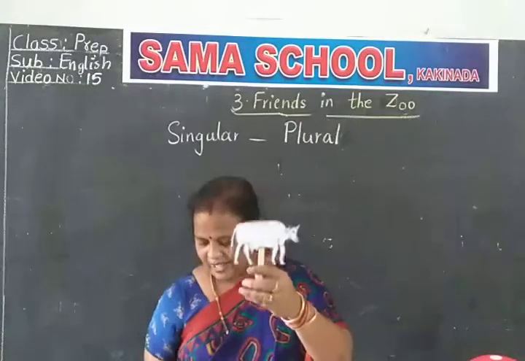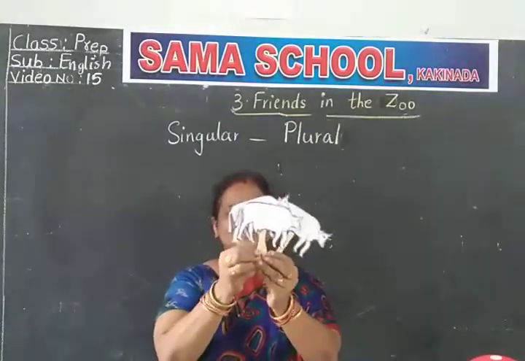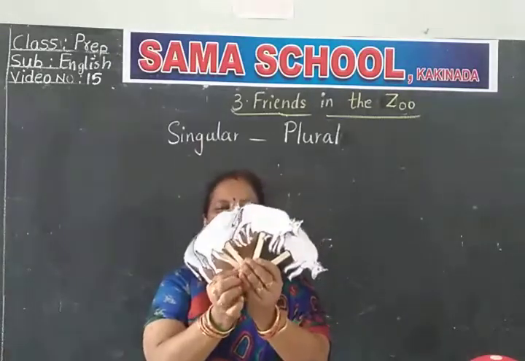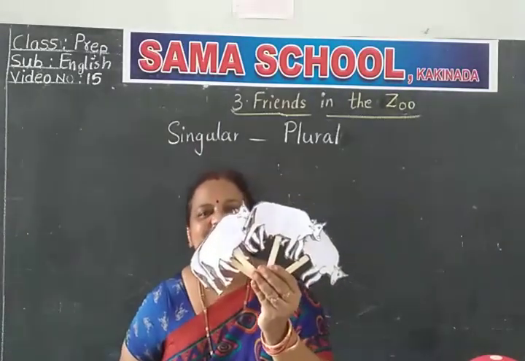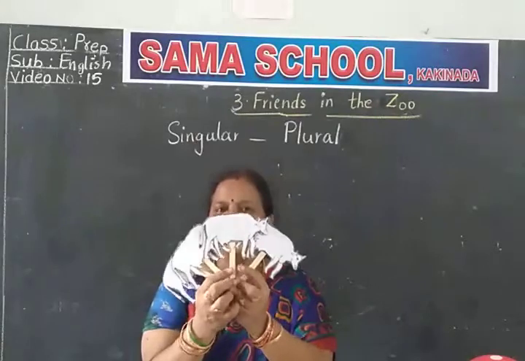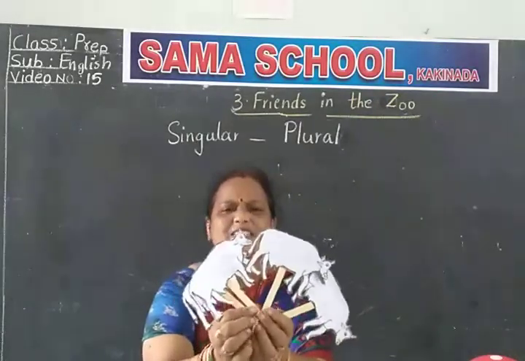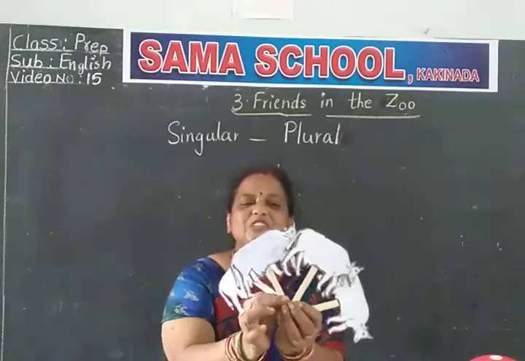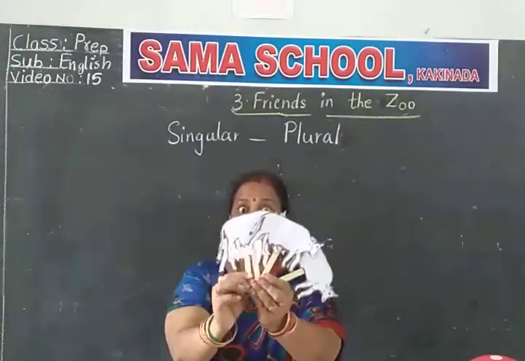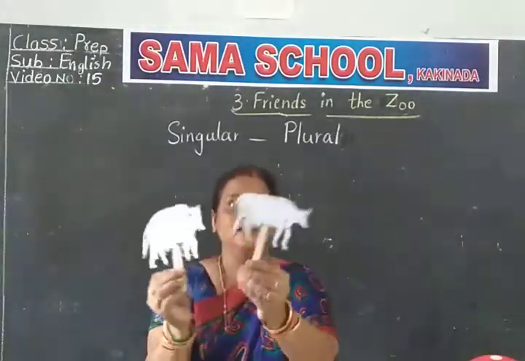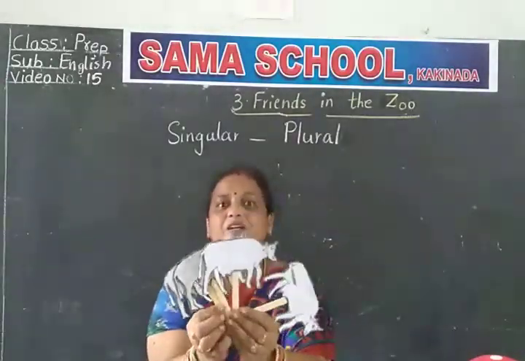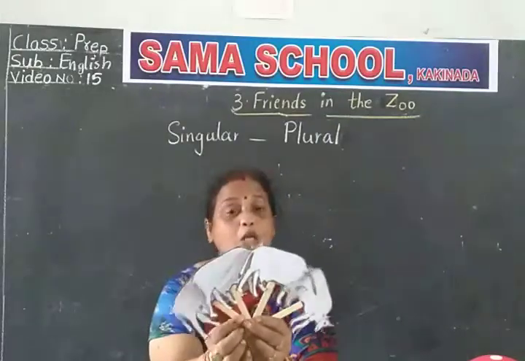What is this, children? See, children, what is this? Can you see? In domestic animals you have this? What are these, children? First tell me, what is this? Cow. Boy, I have many cows. See, one cow, 2, 3, 4. 4 cows I am having, not one.